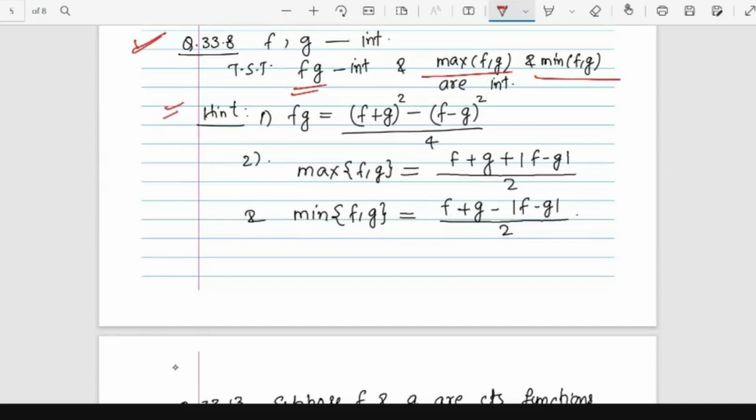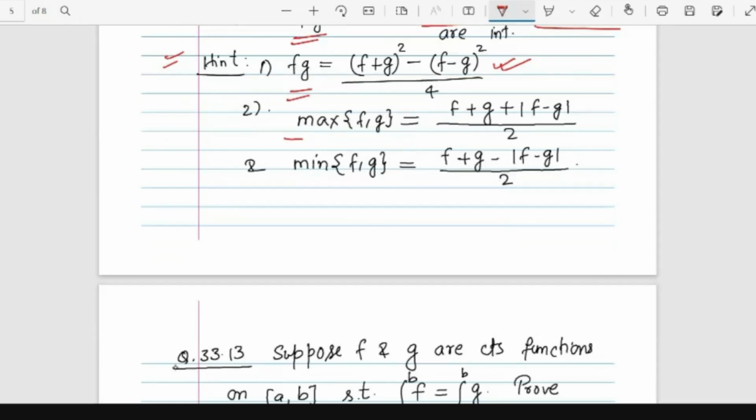So what is the hint? The product can be written as (f plus g) whole square minus (f minus g) whole square, divided by 4. Now we know that f and g are integrable, then f plus g, by the algebra of integrable functions, is also integrable. We have also seen that the square of an integrable function is also integrable. So f plus g integrable means the square of f plus g is also integrable. Similarly, f minus g is integrable, and the square of f minus g is integrable. The difference will be integrable. So this f into g will be integrable.